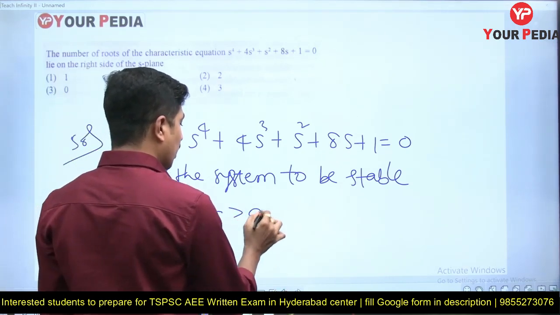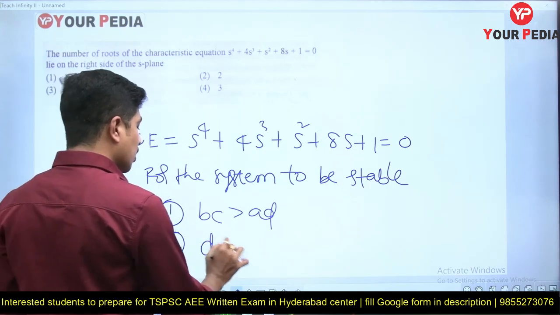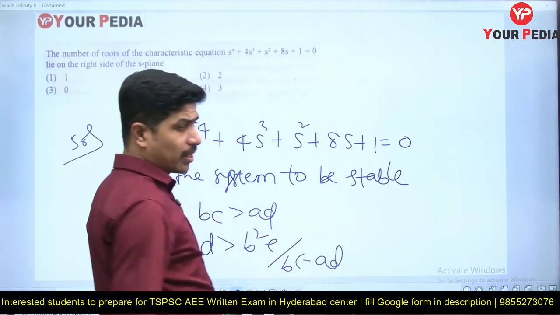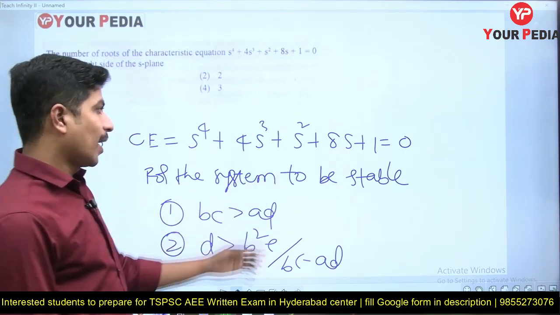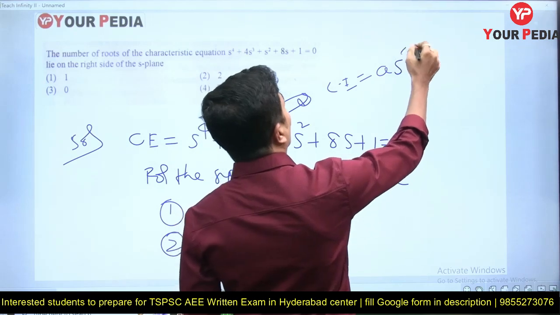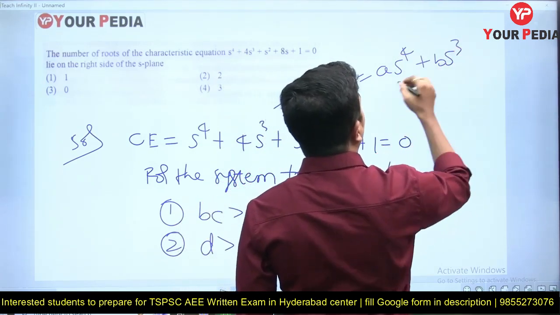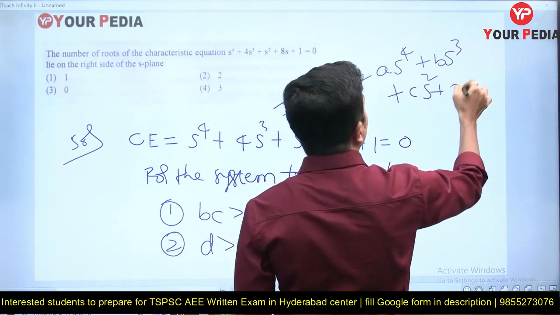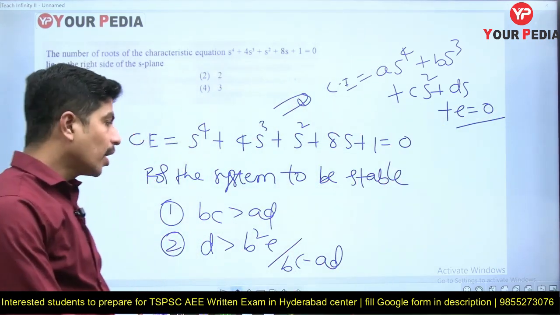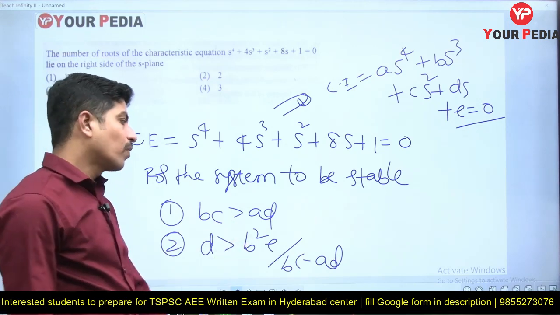One is BC must be greater than AD. Another one is D must be greater than B square E by BC minus AD. I told you what A, B, C, D, E mean. Compare this with the characteristic equation as power 4 plus bs cube plus cs square plus ds plus e equal to 0. Then find these two.